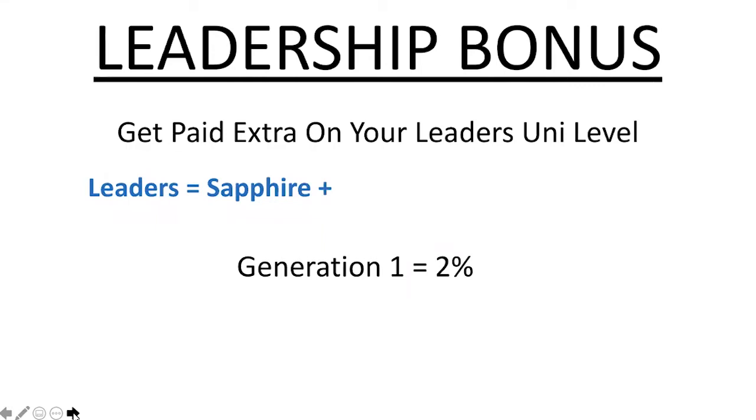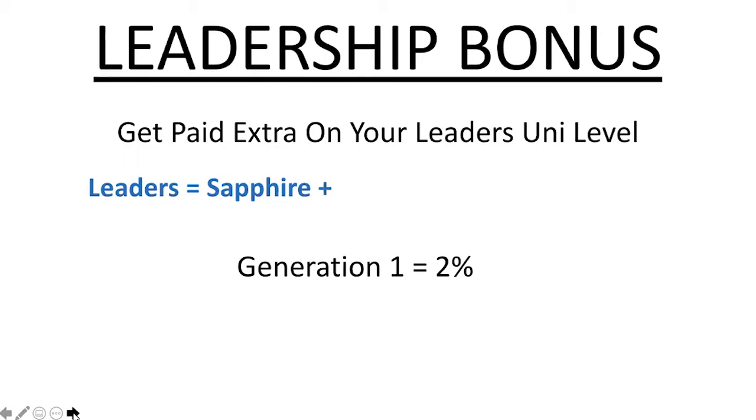So what does that mean? This is not level, this is generation. The first person in a specific leg that becomes Sapphire becomes your generation 1. Now, you might have enrolled someone called Tom, and then Tom could have enrolled someone called Kate. Here's the thing: Kate might actually get to Sapphire before Tom. So Tom might be senior director, but Kate, who Tom enrolled, who's on your level 2 in the uni level, could get to Sapphire before Tom.